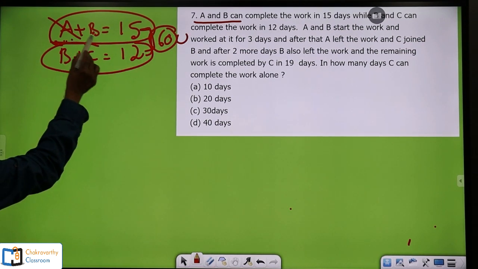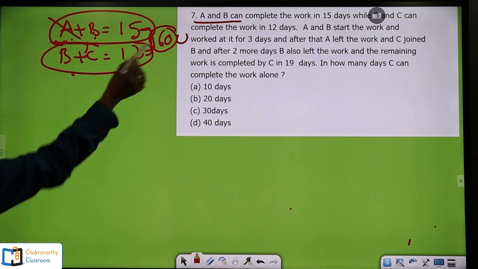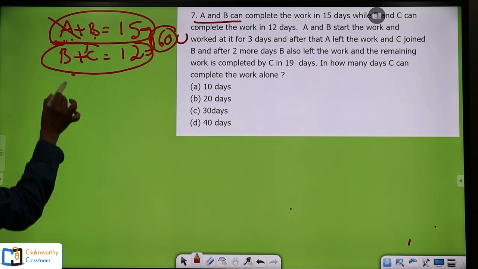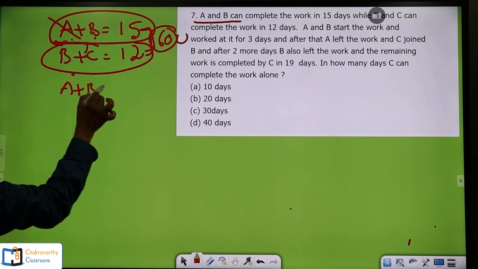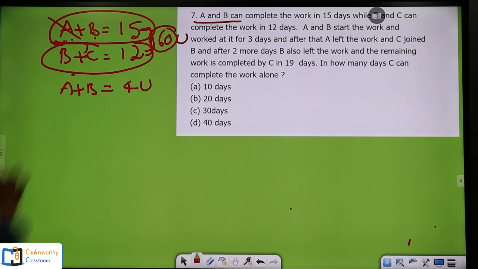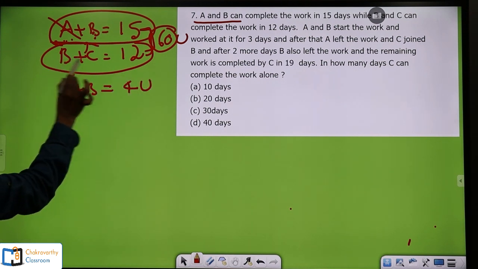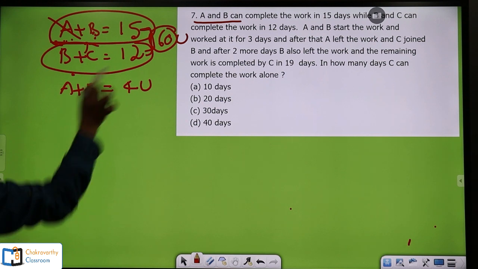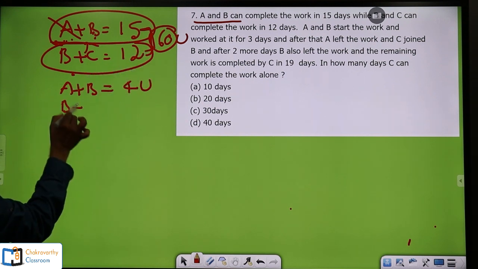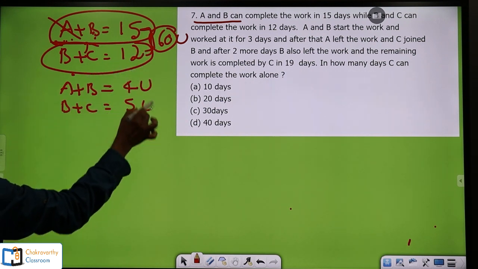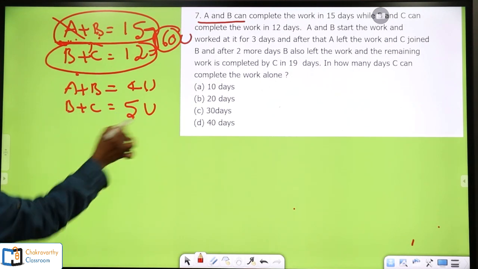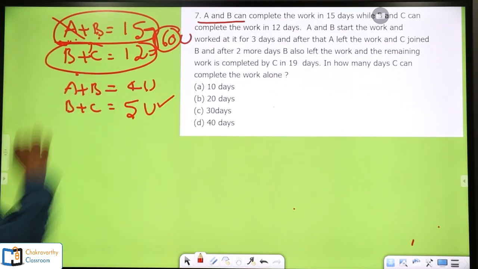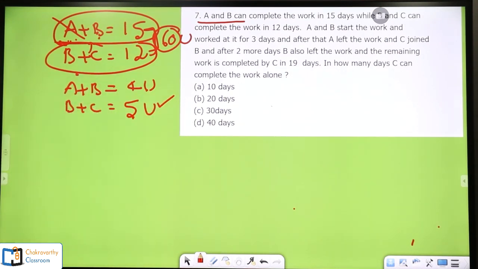Now A plus B's one day's work is 60 by 15, that is A plus B's capacity in one day, 4 units. Now B plus C's capacity in one day is 60 by 12, that is 5 units. So B plus C's per day is 5 units. Up to this one you have understood.